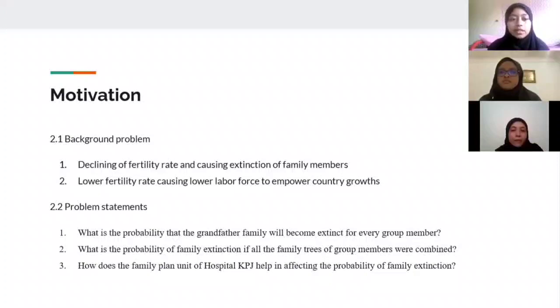Our problem statements. First, what is the probability that the grandfather's family will become extinct for every group member? Second, what is the probability of family extinction if all the family trees of group members were combined? Third, how does the family planning unit of hospital KPJ help in affecting the probability of family extinction?